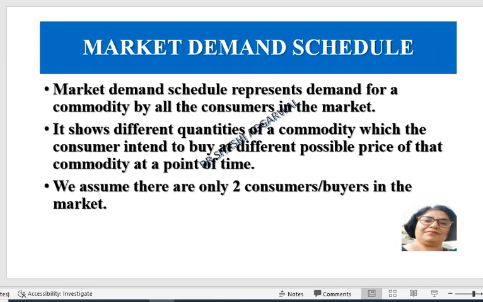Market demand schedule and demand curve represent the demand for a commodity by all the consumers in the market. It shows the different quantities of a commodity which the consumers in the market intend to buy at different possible prices. Here we are assuming, for the sake of convenience, there are two consumers A and B in the market.